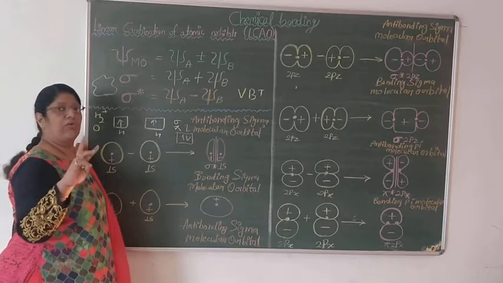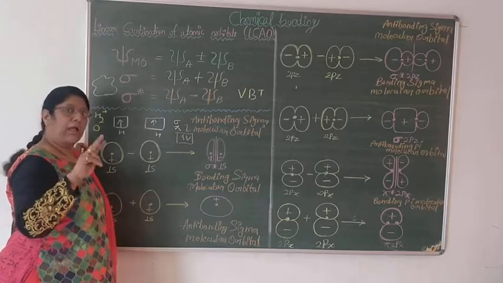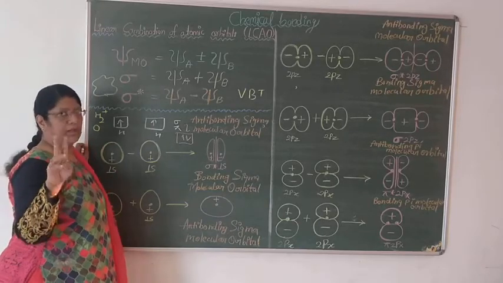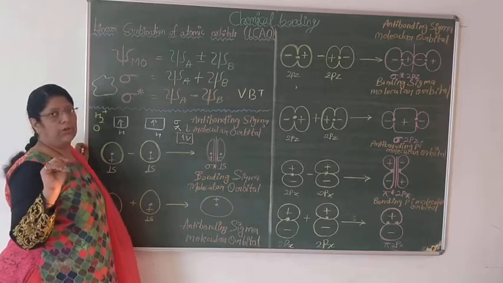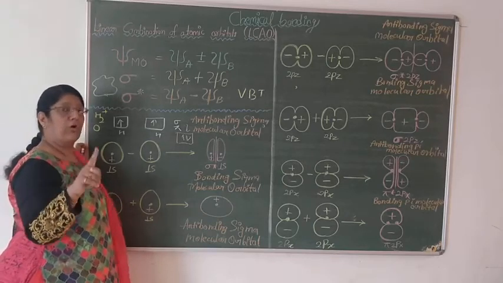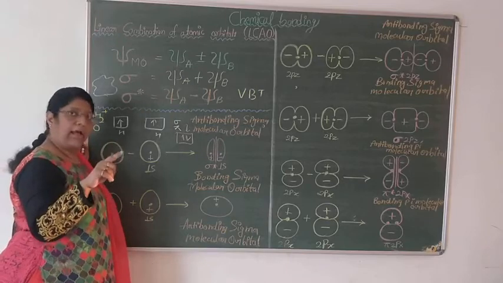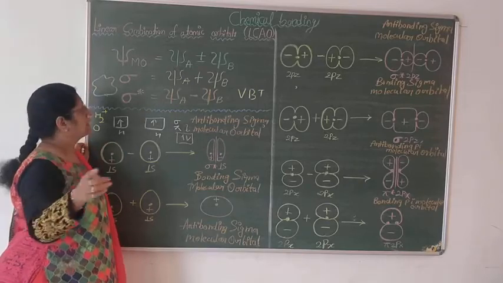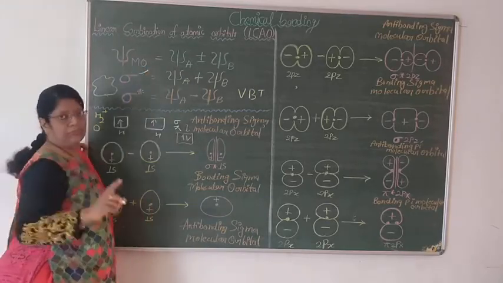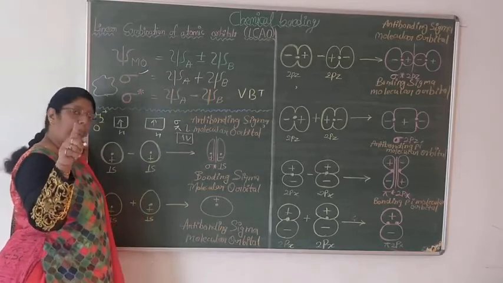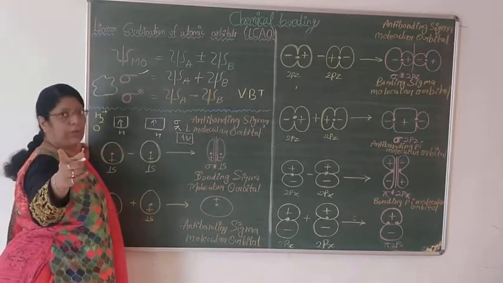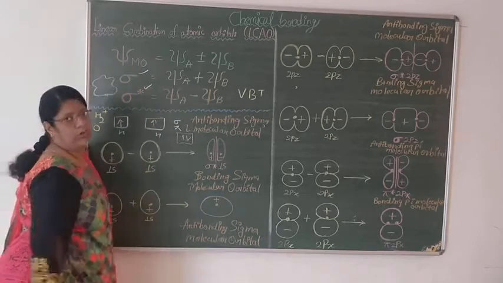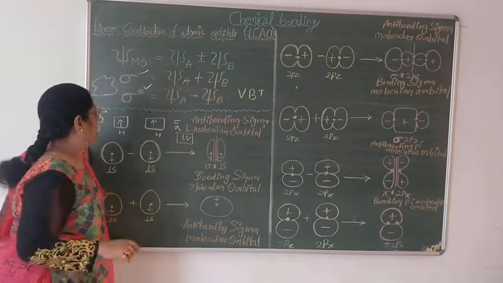When the energy of the atomic orbital and molecular orbital are the same, it is a non-bonding orbital. When the energy of the atomic orbital is more and that of the molecular orbital is less, a bonding orbital forms. When the energy of the atomic orbital is less and the molecular orbital more, an anti-bonding molecular orbital forms.